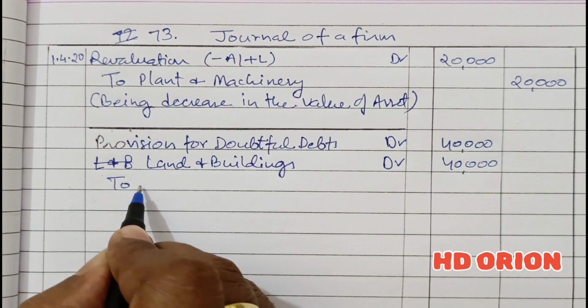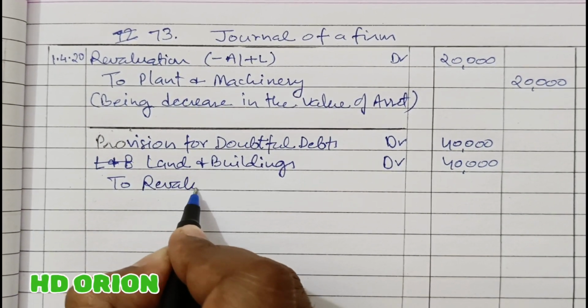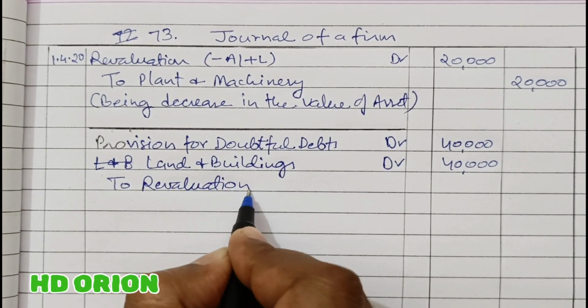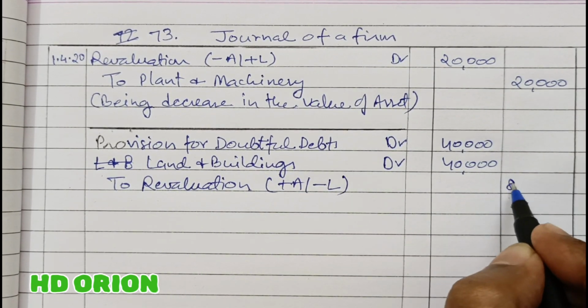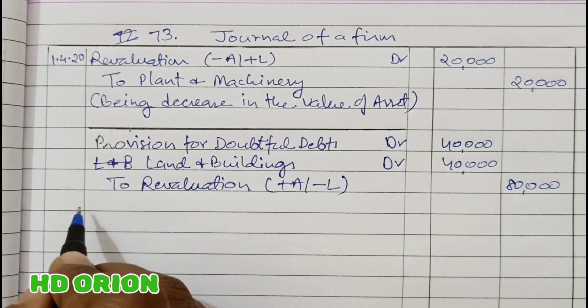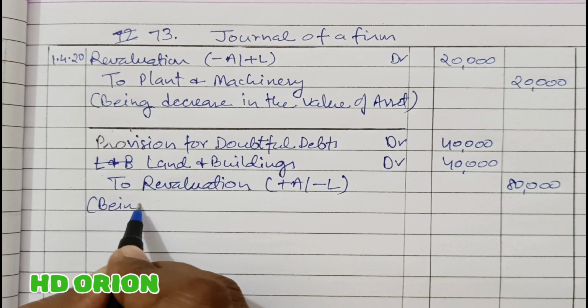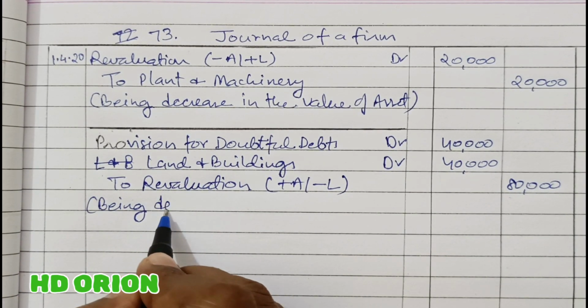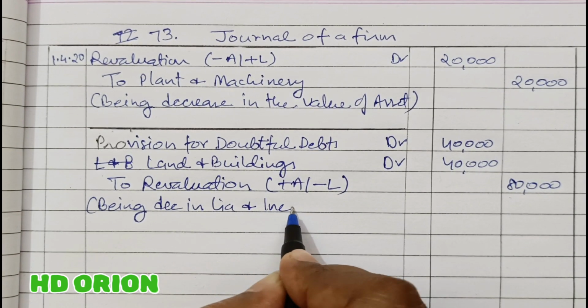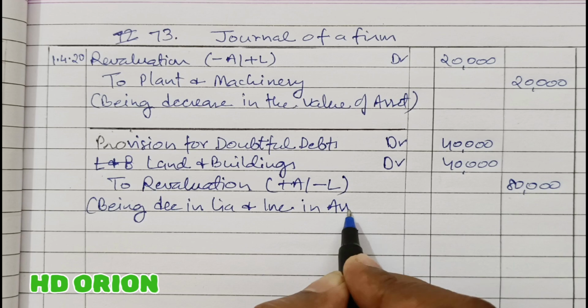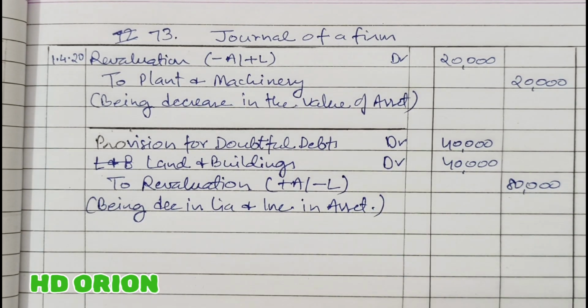That is all to revaluation account. So it is a case of increase in asset or decrease in liability, rupees 80,000. Being decrease in liability and increase in asset, in the value of asset.